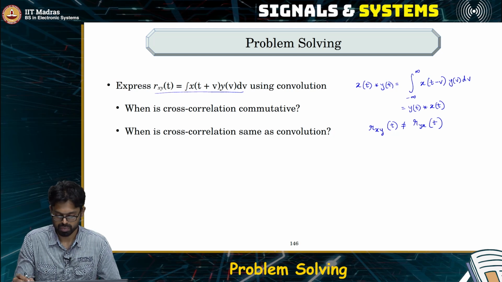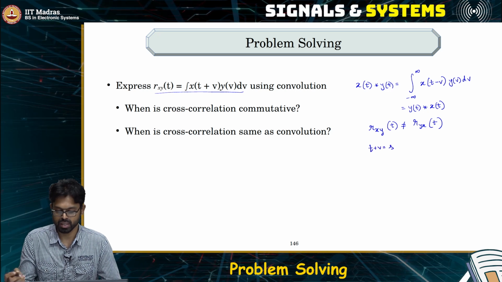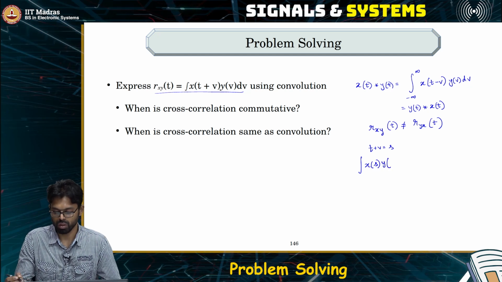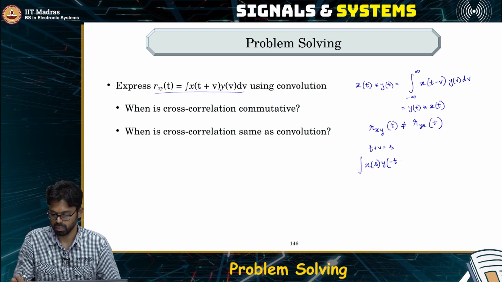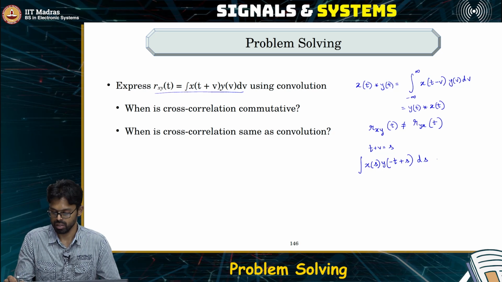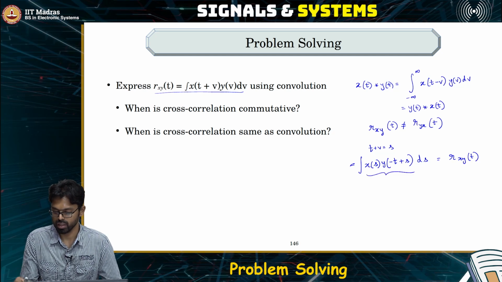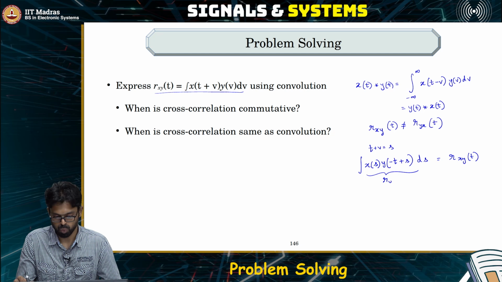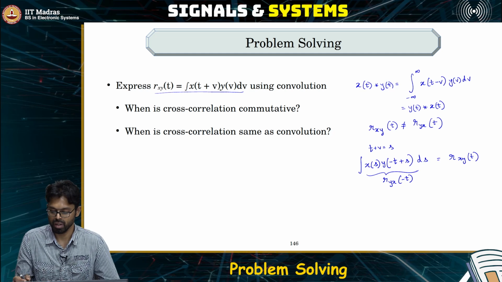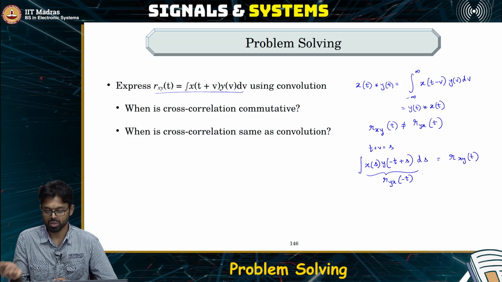Because we can say that, let us say t plus v is equal to some s, then we have the integral of x of s times y of minus t plus s ds is equal to Rxy of t. But this expression is basically nothing but Ryx of minus t. Okay. So clearly Ryx is not the same as Rxy.